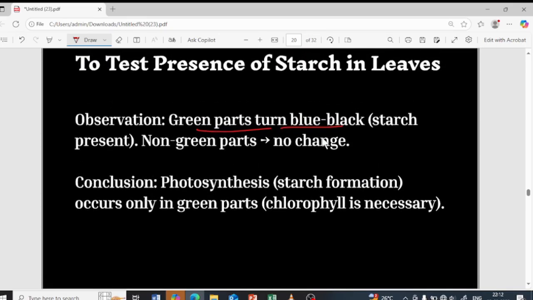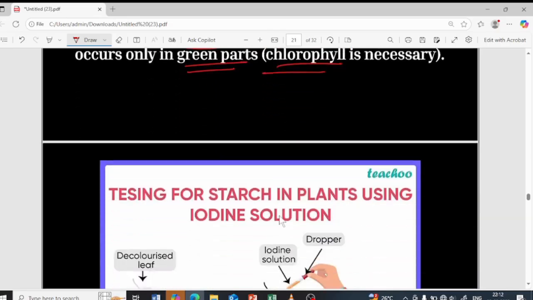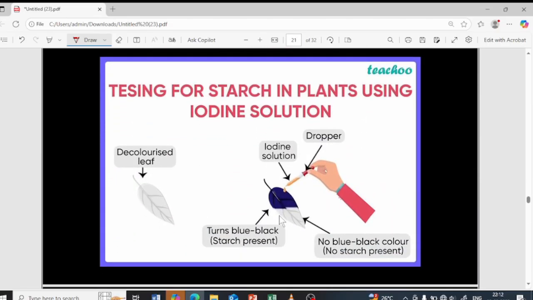Wherever the starch is present, it will turn the blue-black color, and the non-green parts will not undergo any sort of changes. So from this, what you can understand is that during photosynthesis the starch has been formed, and in order to undergo photosynthesis, the green part is necessary, the chlorophyll is important. Yes. So this is the picture.